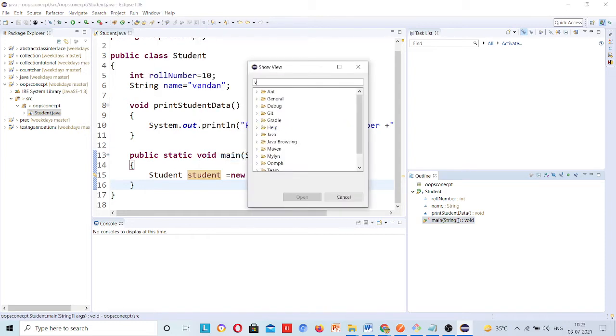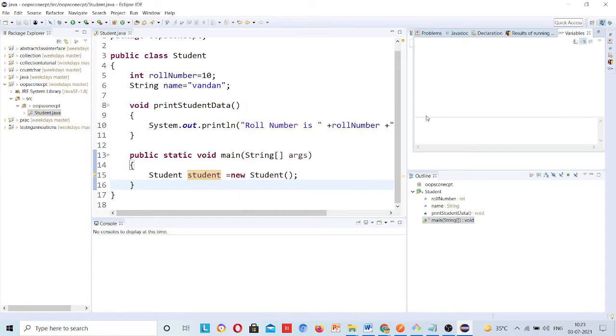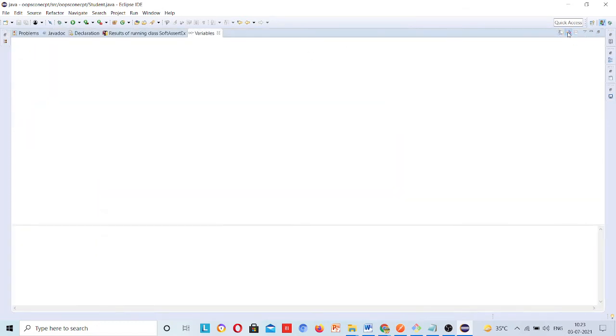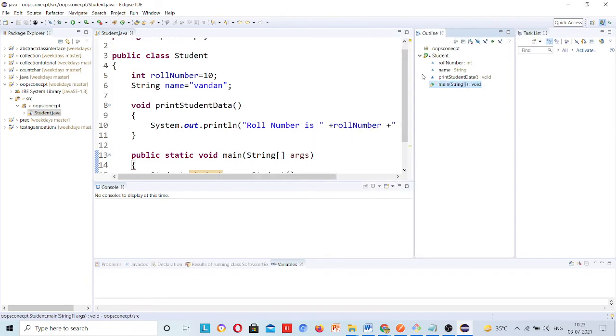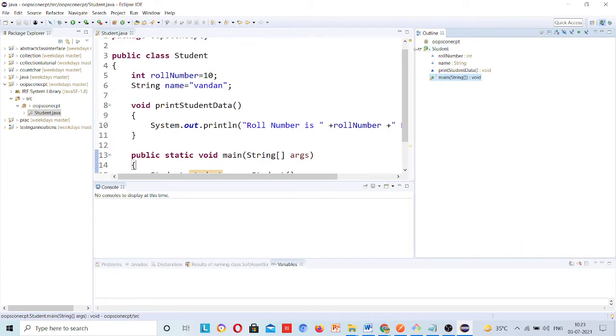This may be an older version. Yeah, this one, Variable. Now Variables should be present here. Okay, and we'll see them one by one. Just keep it here.